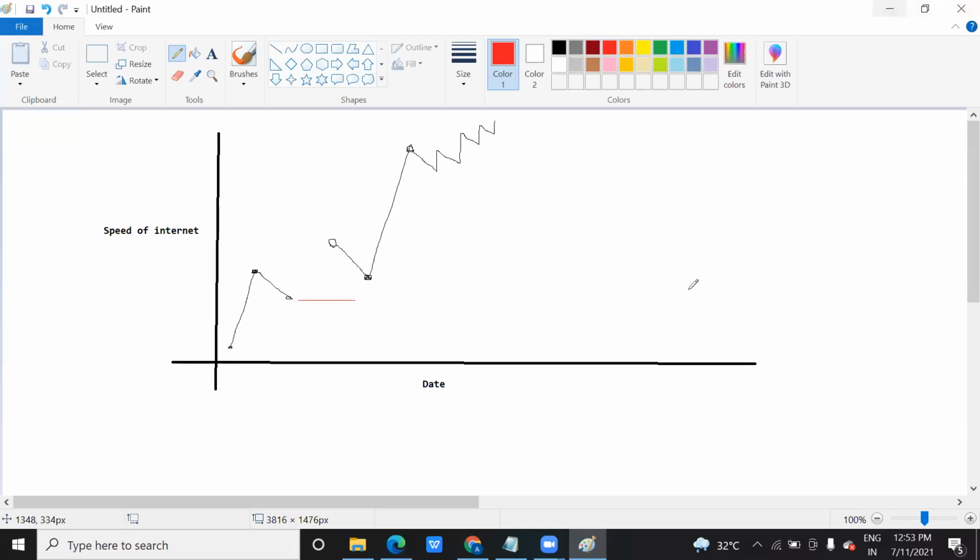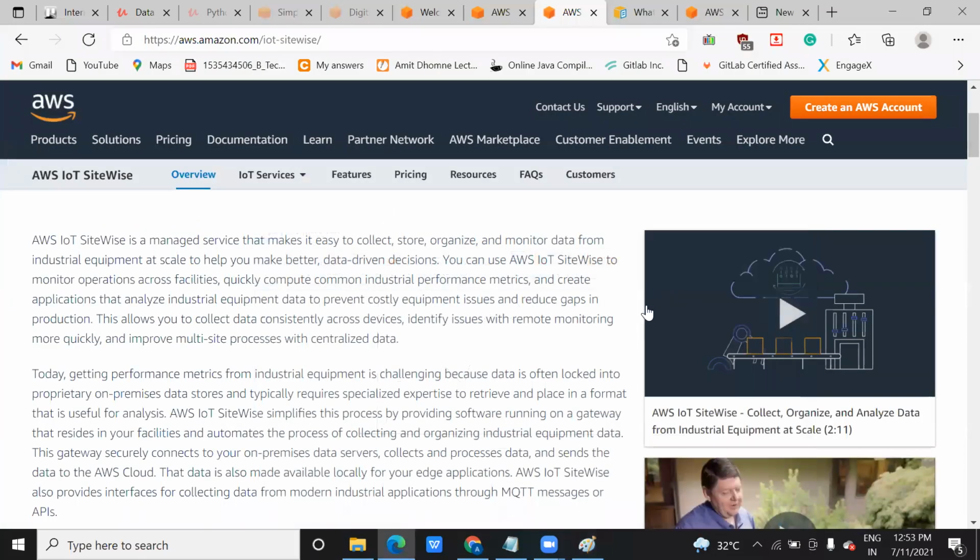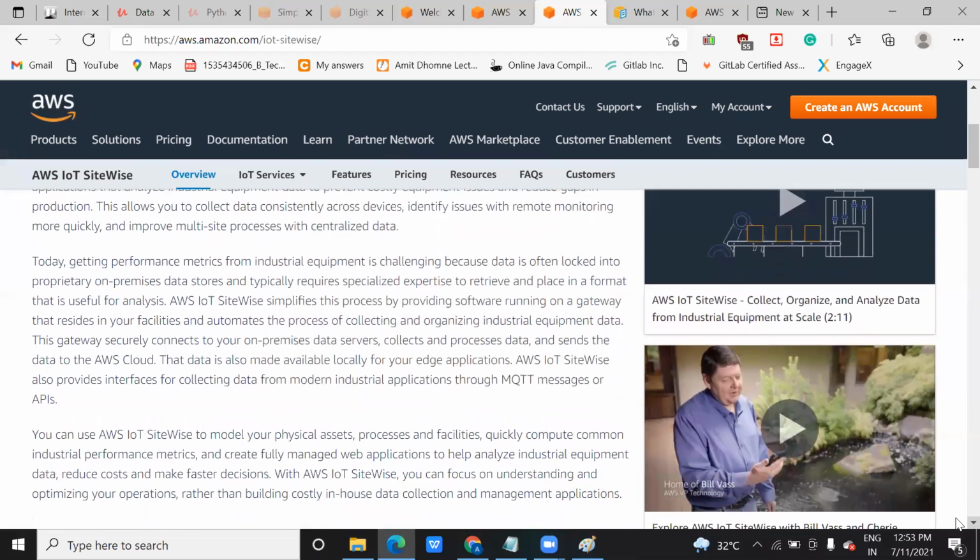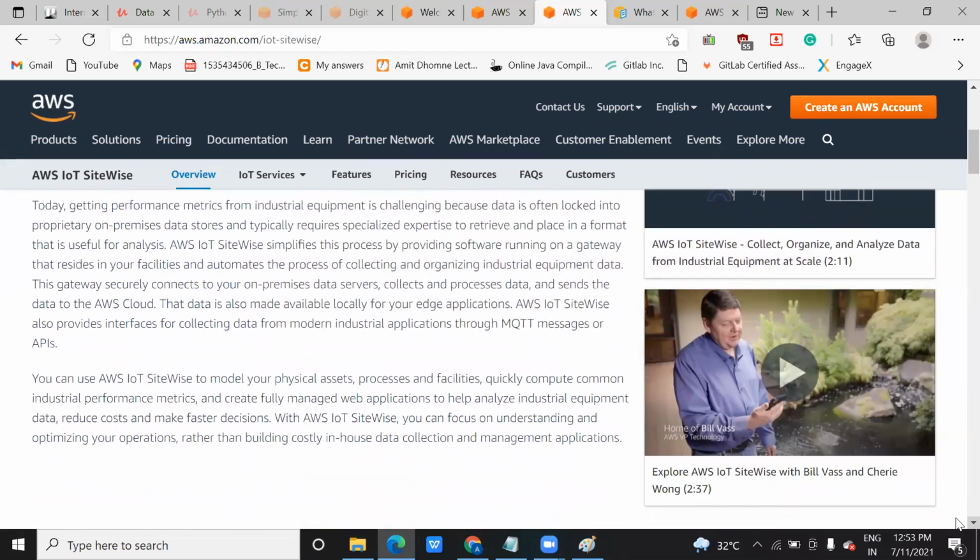So this is the thing with IoT data also. And what we have seen in the IoT analyzer, at the end we do this in the Jupyter notebook. You can play with the data, you can draw the graph on that. And in the site-wise also we can do the same thing. The difference is that here we have worked on industry level IoT devices, where the data size is bigger and the number of IoT components is more advanced and bigger. So this was the difference in these two. Now for the demo purpose, obviously we can't bring those IoT devices that are used in the industry, but we can show you how it works.